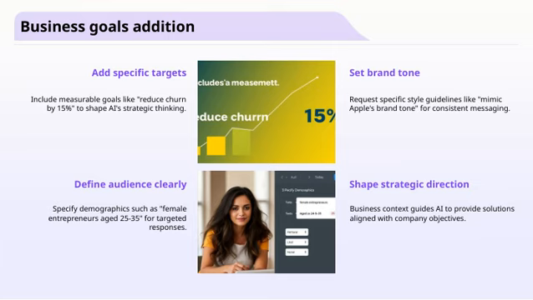Another important aspect is setting the brand tone. When we request style guidelines, say, mimic Apple's brand tone, we create consistency in our messaging, which strengthens our brand identity. Finally, shaping the strategic direction is essential. Providing business context guides our AI to offer solutions that are aligned with our overall company objectives. All of these elements, targets, audience, tone, and context, work together to ensure our strategies are focused, relevant, and effective.